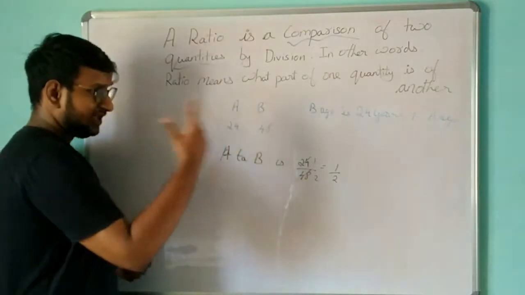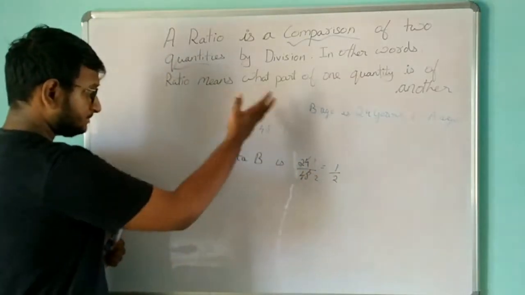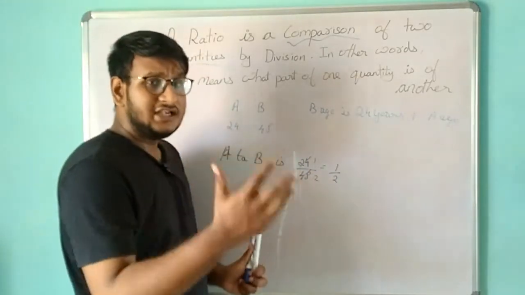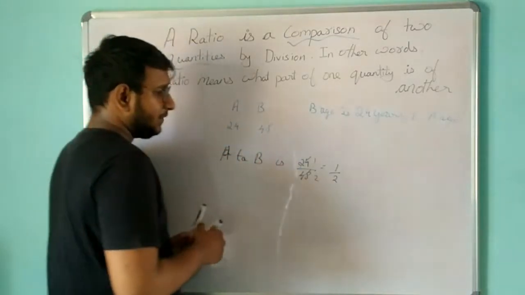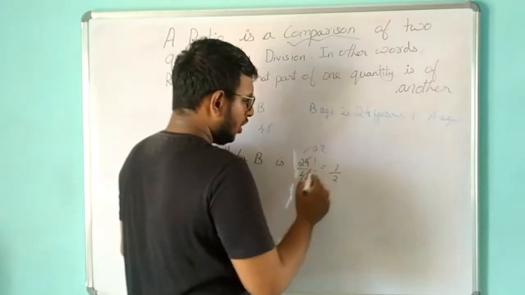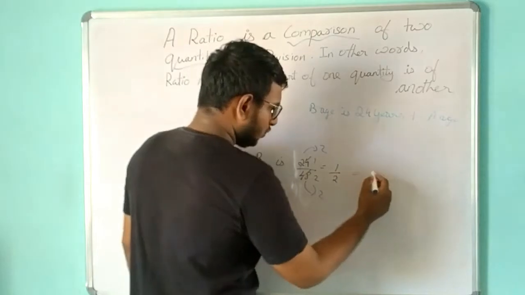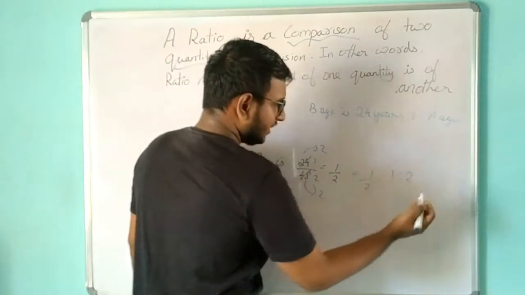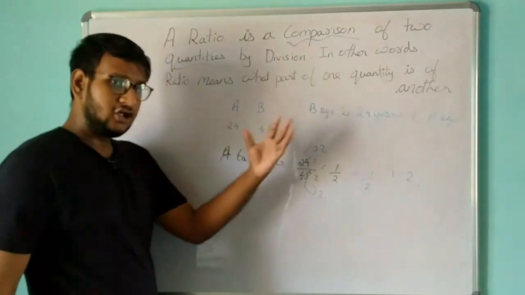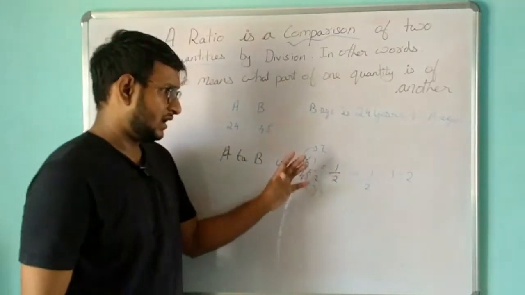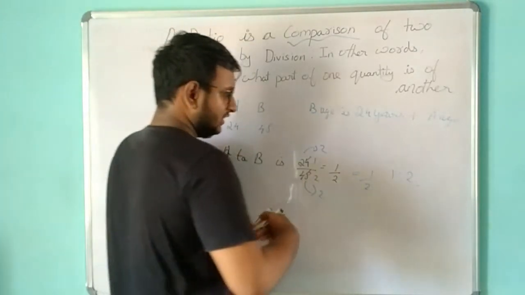The second thing to keep in mind while processing ratio is that when we multiply or divide both quantities by the same number, for example 24 into 2 or 48 into 2, we will have the same ratio, that is 1:2. So when we divide or multiply by the same number, we will have the same ratio. A ratio is denoted like this, 1:2.